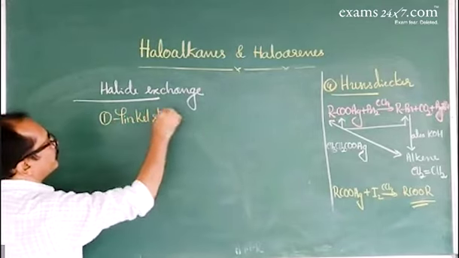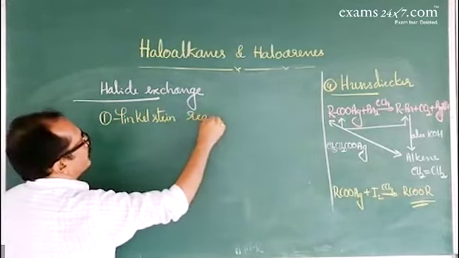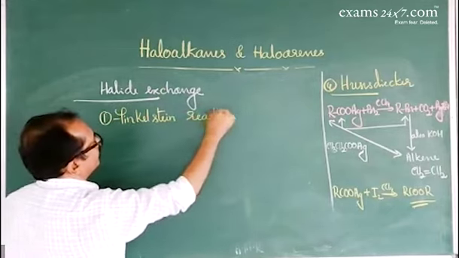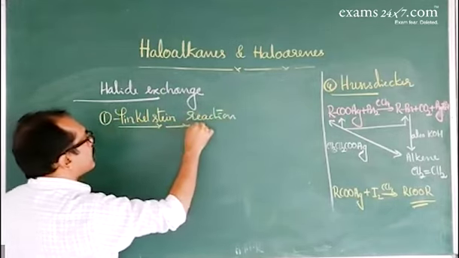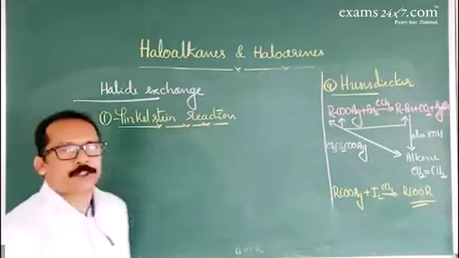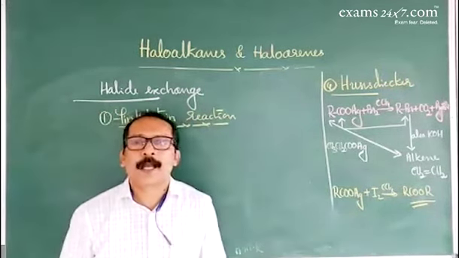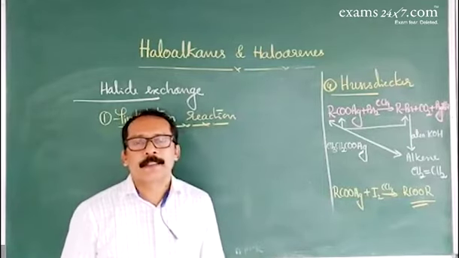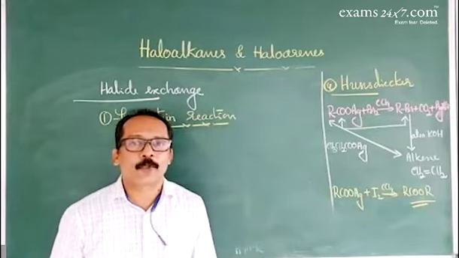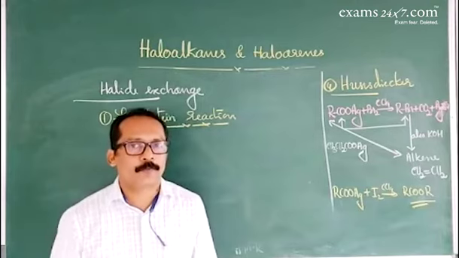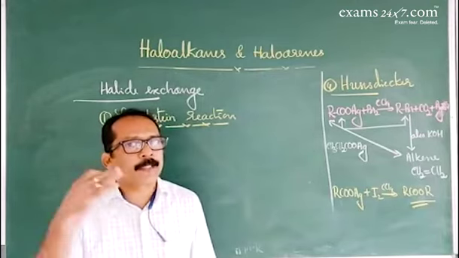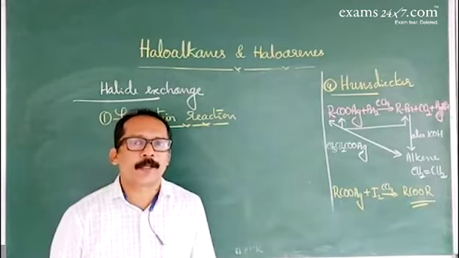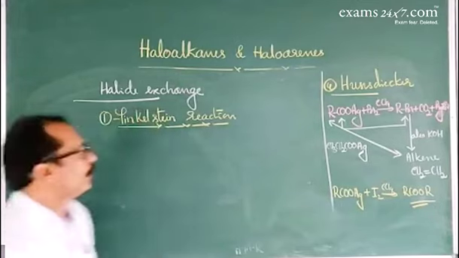In the Finkelstein reaction, alkyl chlorides or bromides are converted into iodides by treating with sodium iodide in dry acetone. Chlorides or bromides are converted into iodides using sodium iodide in dry acetone.